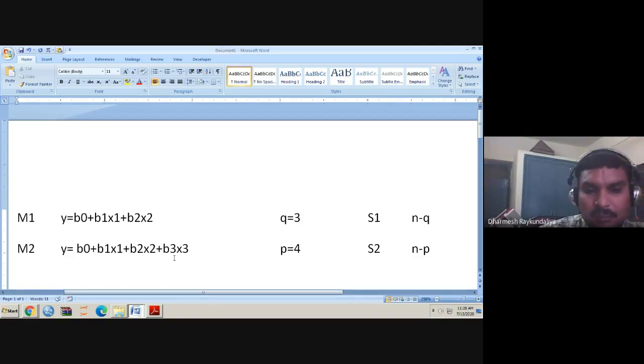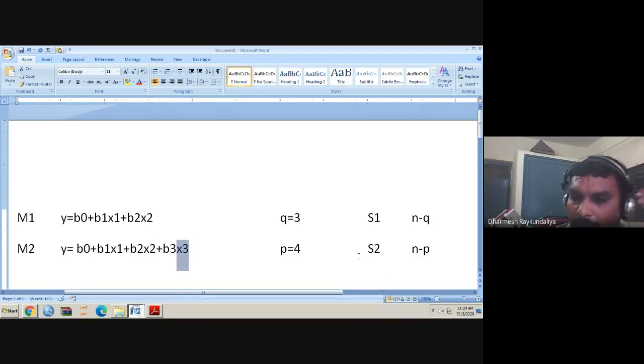It means that whatever variable I have added in the second model, that is x3, whether the x3 variable is really important for the model fitting or not. So how should I compare? As I said, if you add a variable, the deviance decreases.